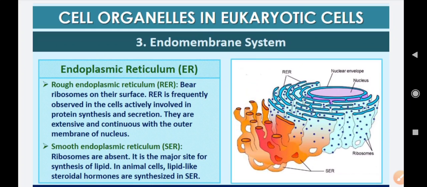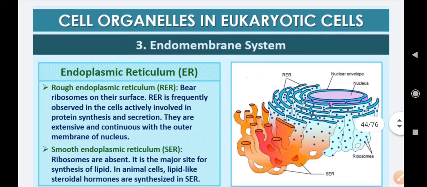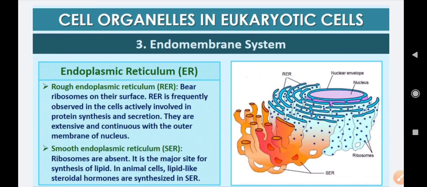Okay, so it is clear now that rough endoplasmic reticulum synthesizes protein, whereas smooth endoplasmic reticulum synthesizes lipid. You know that both these components are required in the formation of cell membrane. Plasma membrane requires lipid as well as protein. So whenever these plasma membranes are damaged, the repair of these cell membranes is done through the endoplasmic reticulum, that is RER and SER.